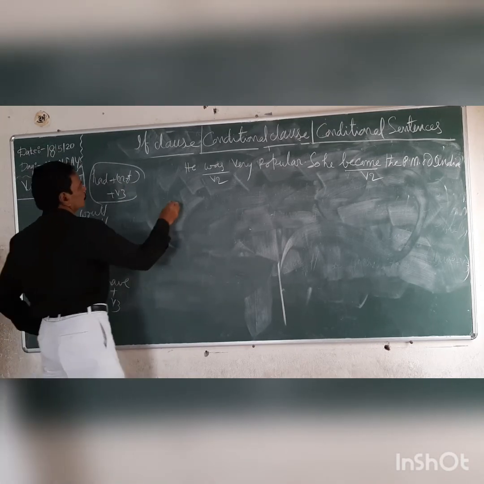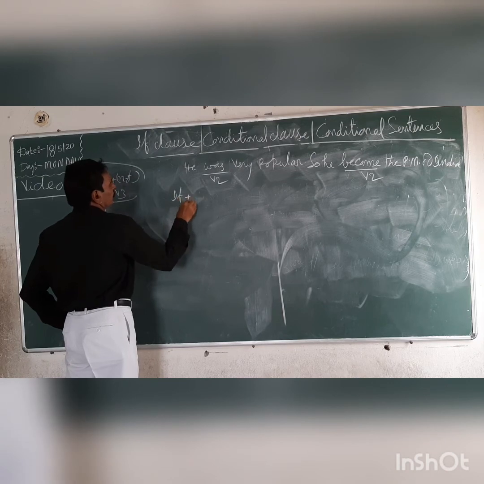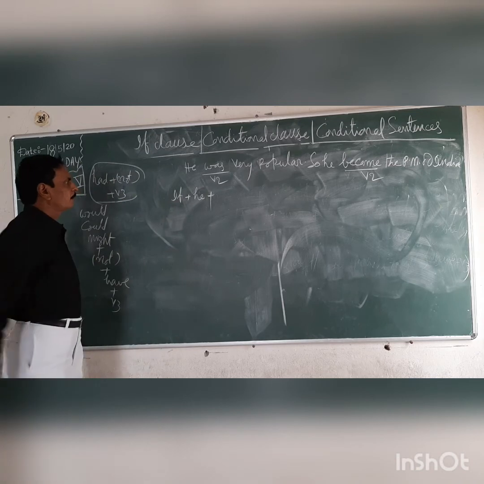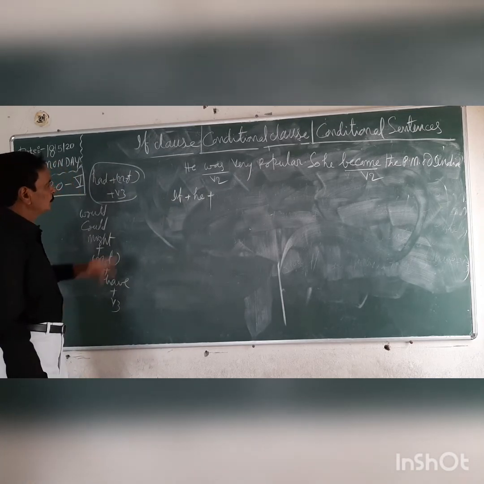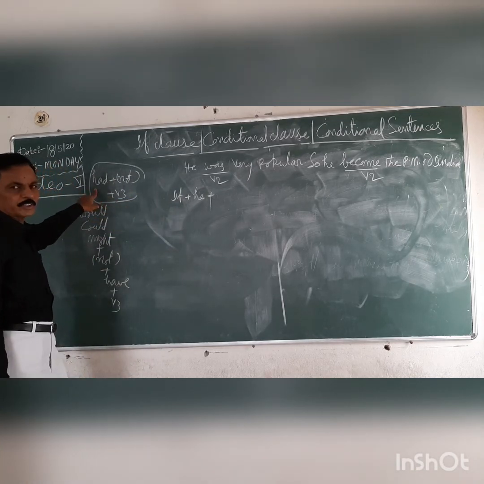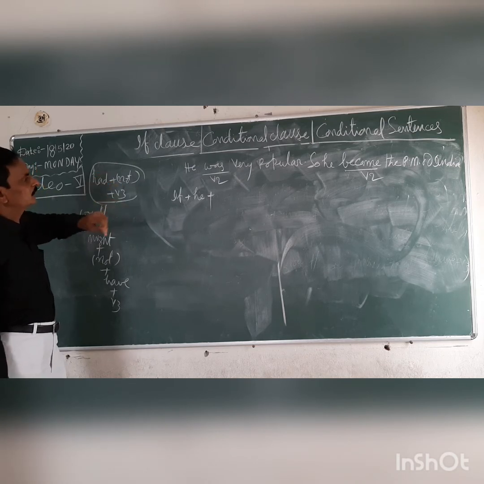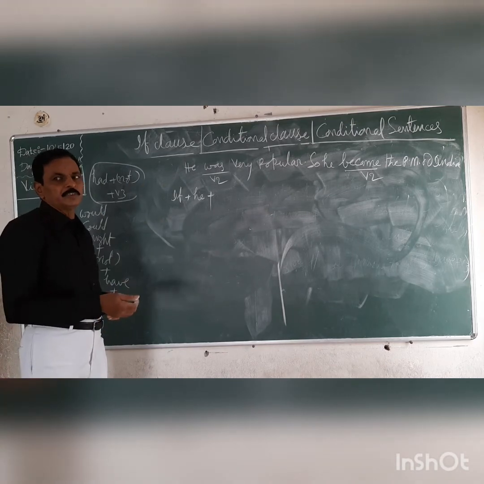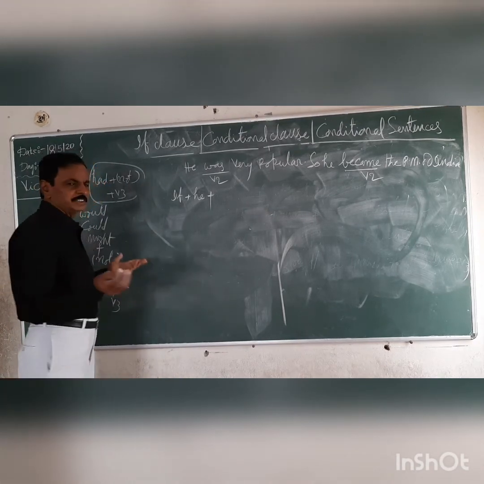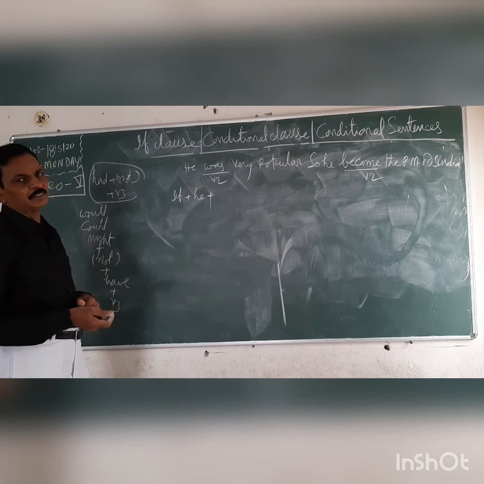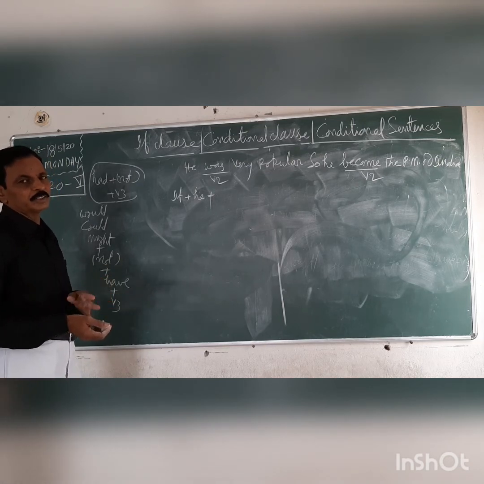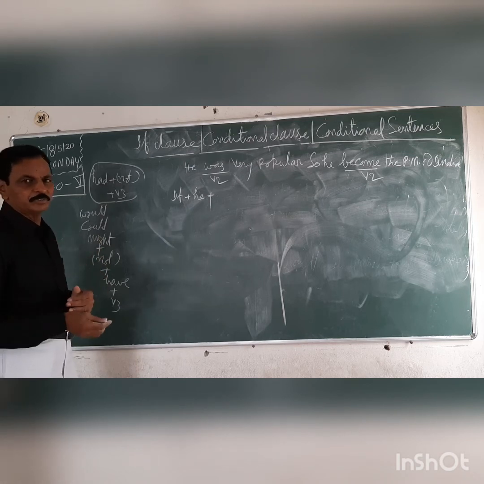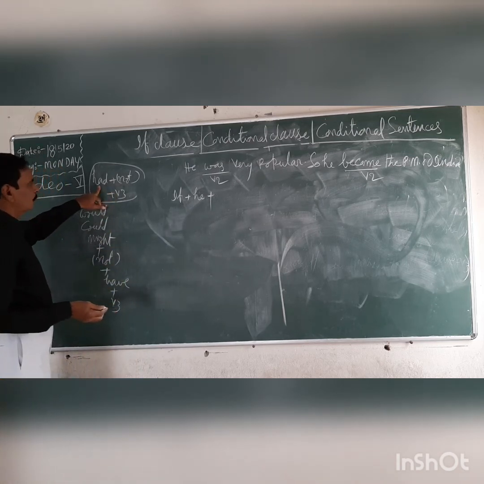Follow these rules. If next to he you can write. Next what is there? Was. Was is the main verb. You have to change that was into past perfect tense. Many students write the wrong answer here because they don't know the V3 form of was. The V3 form of was is been: is, was, been; am, was, been; are, were, been. For all these three verb forms, been is the V3 form. So the same formula you have to follow.